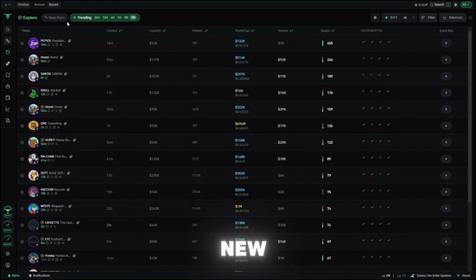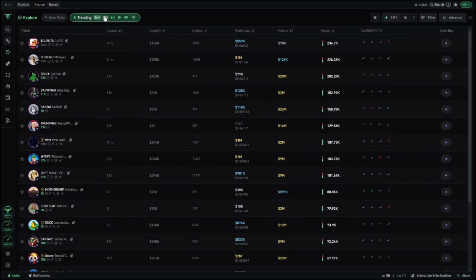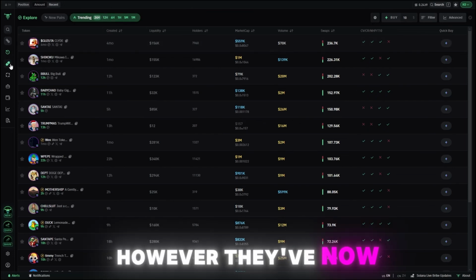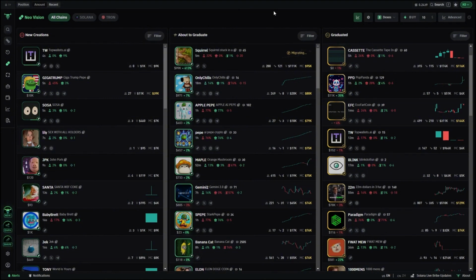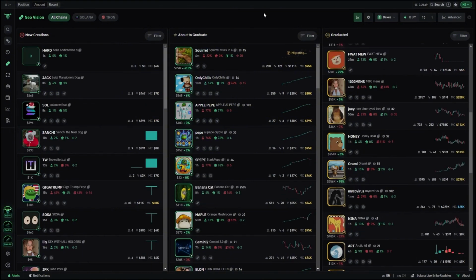Now, another thing that's new is on this Explore tab, we used to only be able to see new pairs. However, they've now added a trending tab. And we can also choose between the different time frames to see different trending coins.